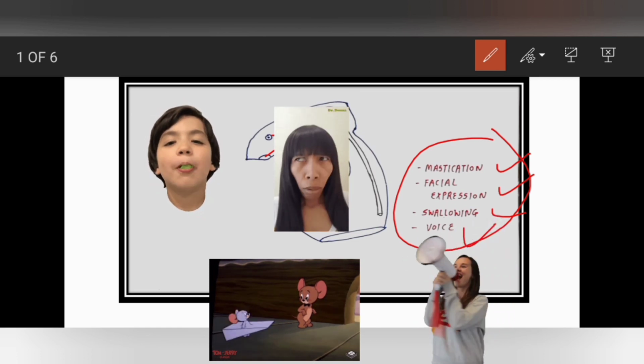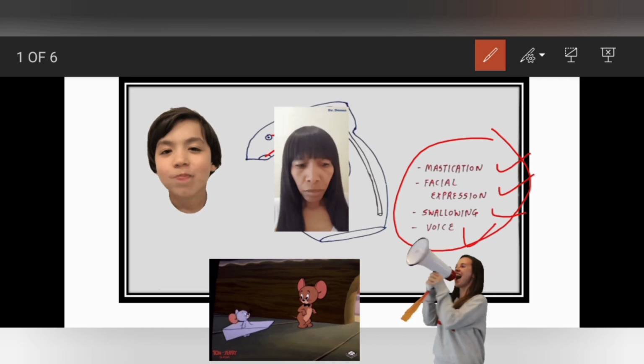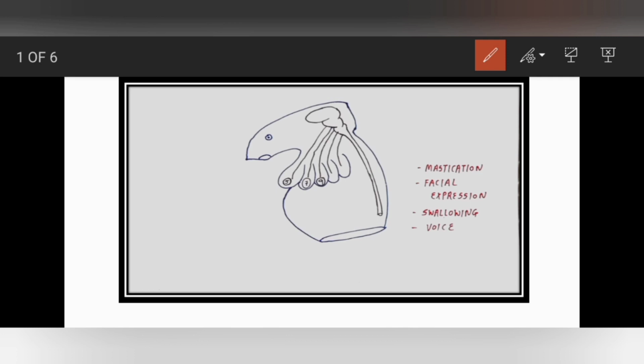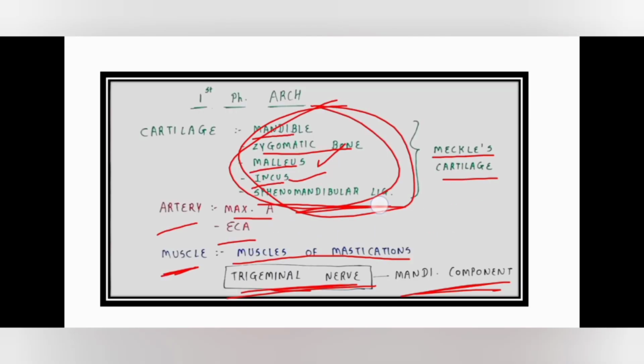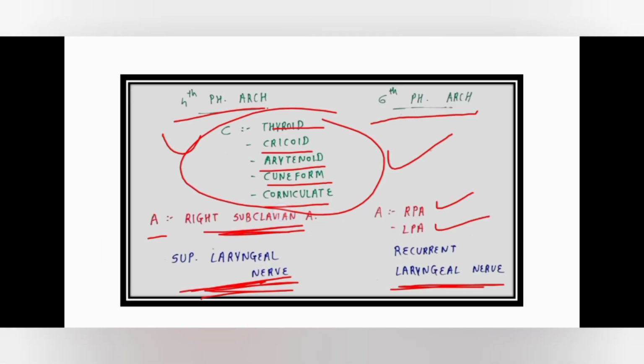Now I will tell you one interesting thing here, about the developmental process of our central nervous system with the pharyngeal arches. In this picture you can see the central nervous system is already formed, right? But the central nervous system is not there when the development of each pharyngeal arch occurs. What actually happens is that central nervous system development and pharyngeal arch development occur simultaneously. Wait, I will show you.